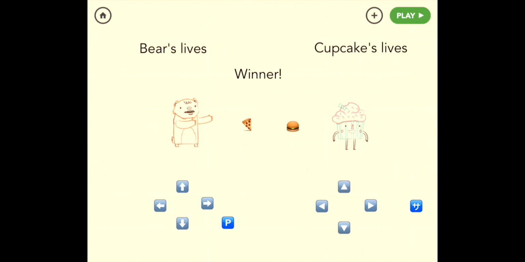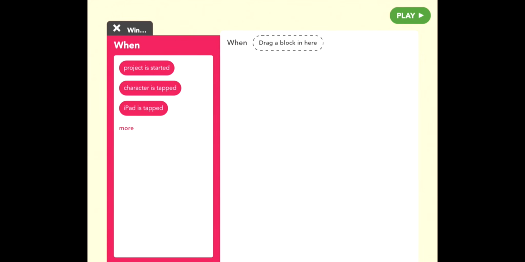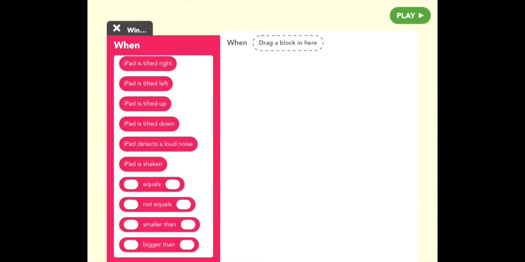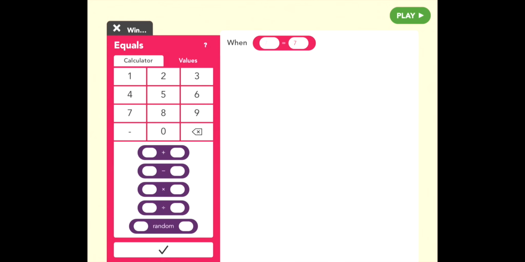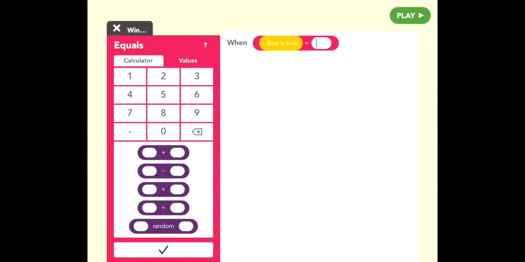So can we do that? Let's find out. So tap on winner, and let's give winner a new rule. When something equals something, so let's scroll down to the equals button. So when the value Bear's lives equals 0, so go to values and go to stage's values there. Bear's lives equals 0.